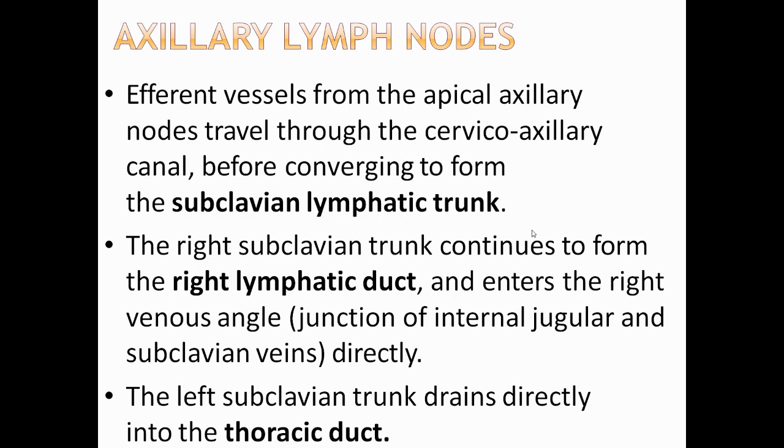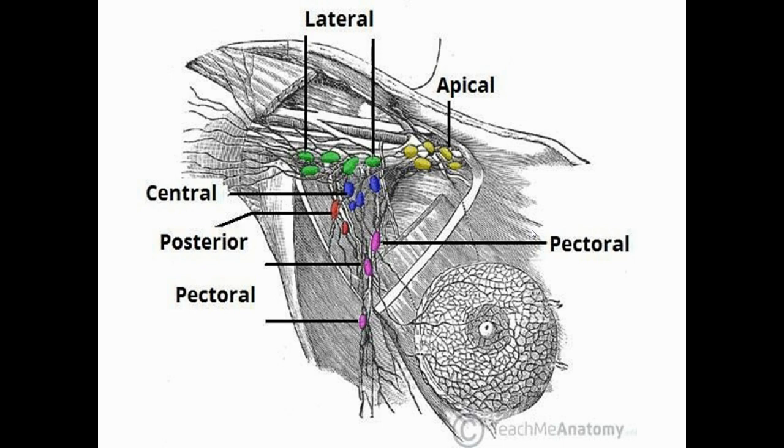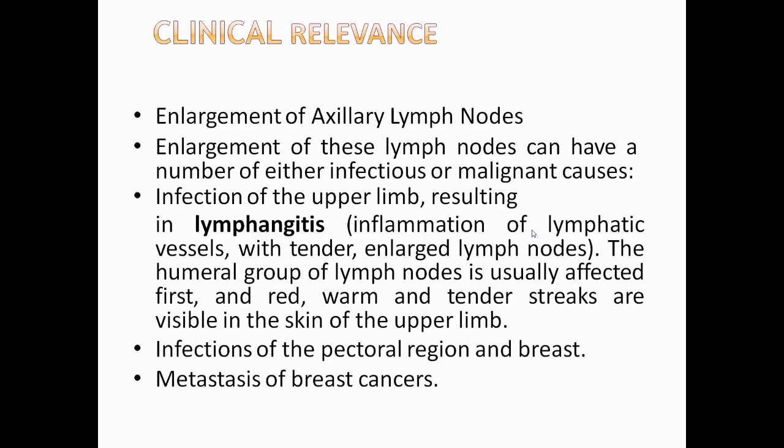Efferent vessels from the apical axillary nodes travel through the cervicoaxillary canal before converging to form the subclavian lymphatic trunk. The right subclavian trunk continues to form the right lymphatic duct and enters the right venous angle directly. The left subclavian trunk drains directly into the thoracic duct. We can see again all the lymph nodes present in the axilla very clearly in this picture.